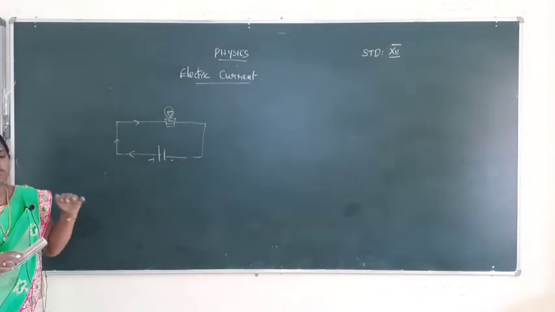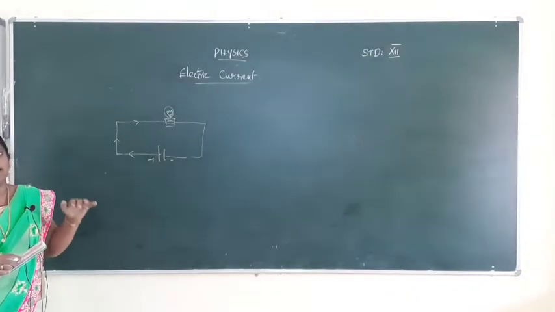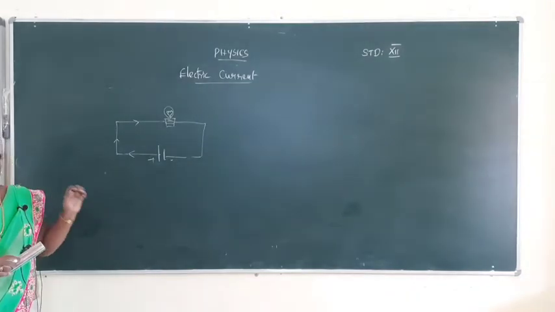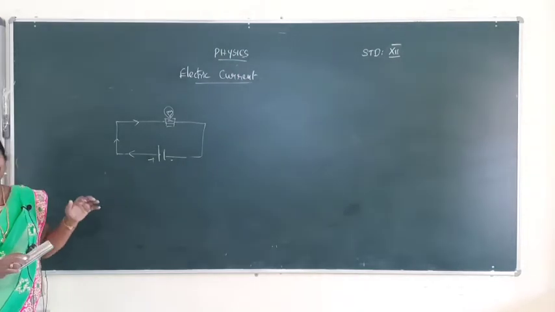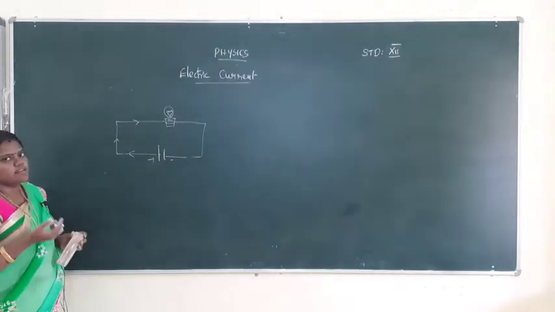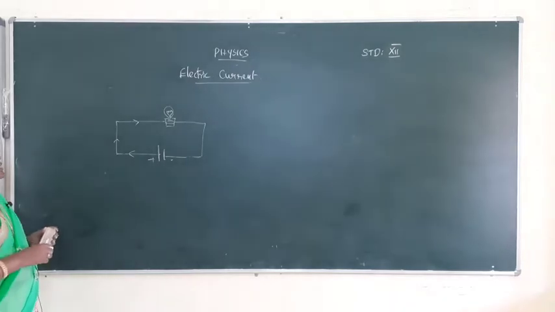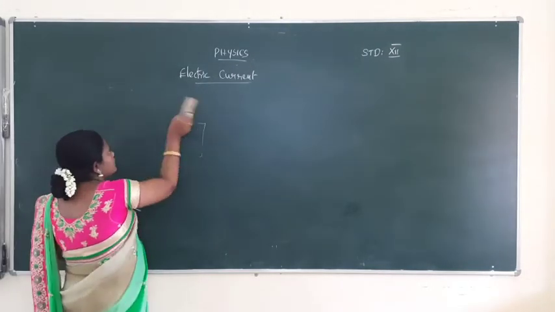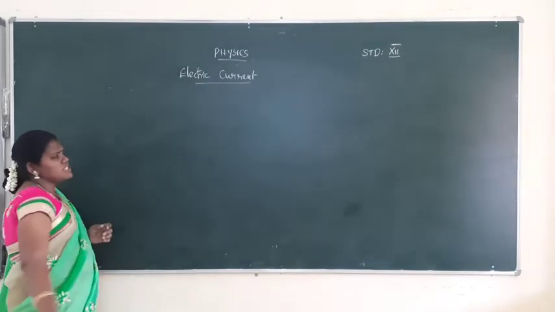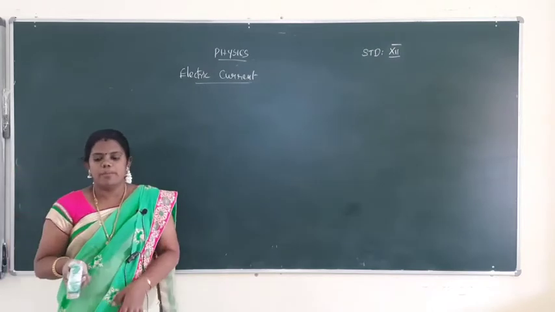ஒரே direction current flow ஆகுதுன்னா அது பேர் unidirectional current and then conventional current. Conventional current will be called a directional current. Okay, directional current தான் conventional current சொல்லுவோம், direct current. Okay, that is called conventional current. Then conventional current will be flowing from positive to negative.